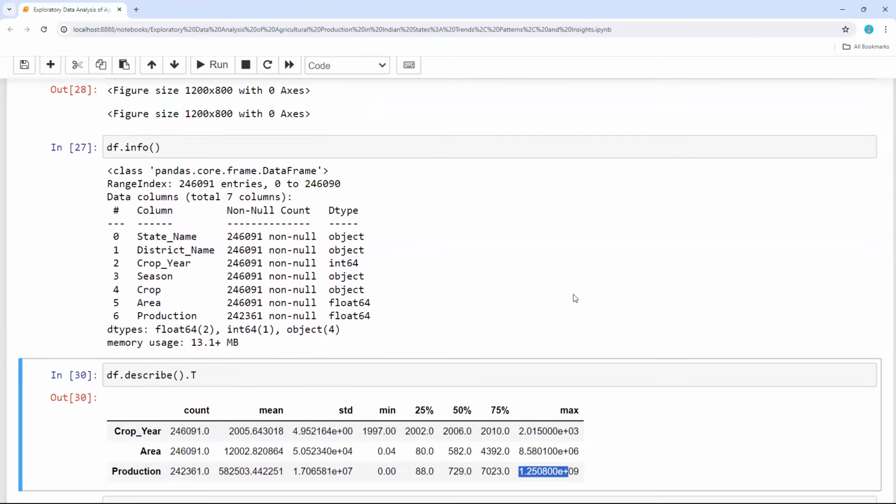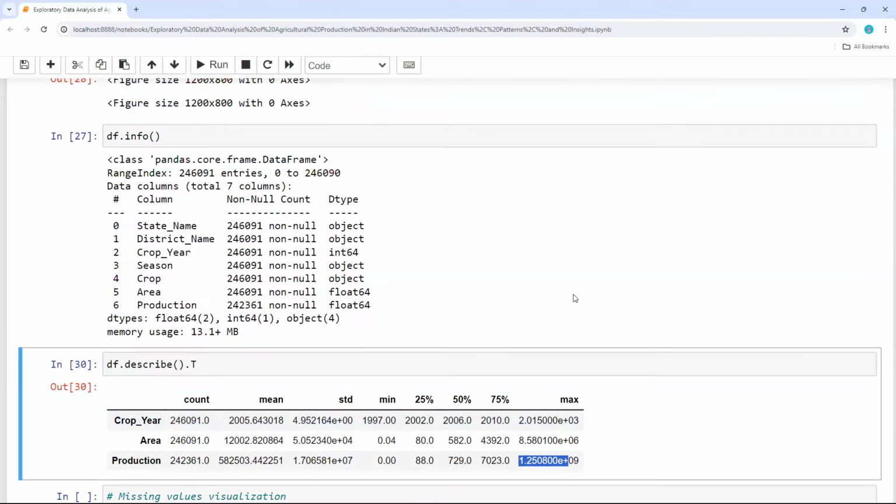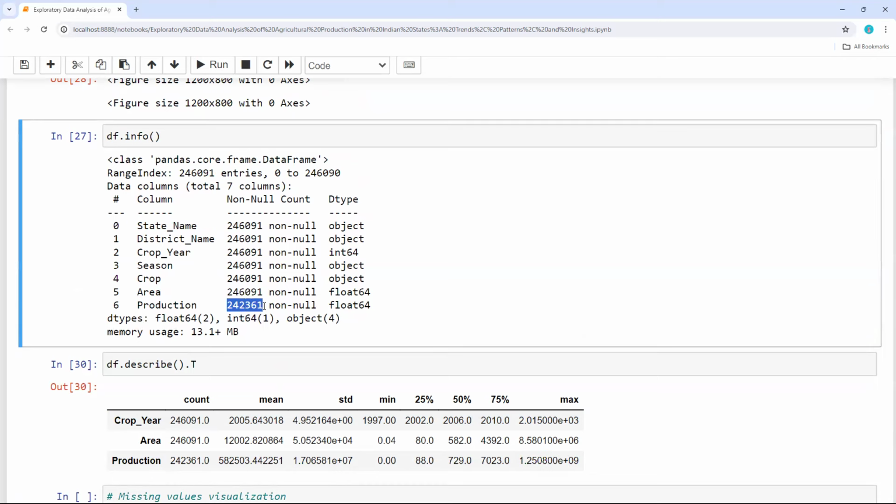Then if I wanted to see whether any null values are present in the data set or not, I can see by using df.info. Here I'll be able to see there are a few null values, around 4,000 or 3,700 null values present. But I just wanted to visualize the null values, not only by looking at the info.